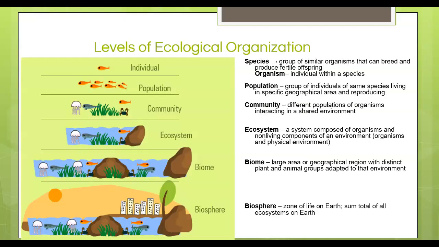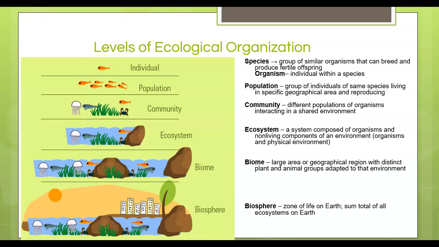So when we look at levels of ecological organization from smallest to biggest, we start with the individual, and then we move to population. A little bit bigger than that would be community, and then ecosystem, and then biome, and then biosphere. So a definition for this, the individual would be an organism, and that specifically would be an individual within a species. So really the lowest level would be a species. This would be a group of similar organisms that can breed and produce fertile offspring.